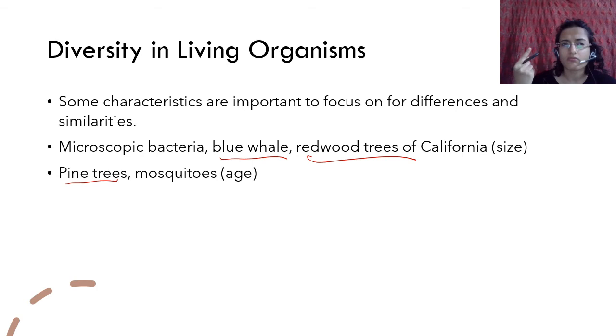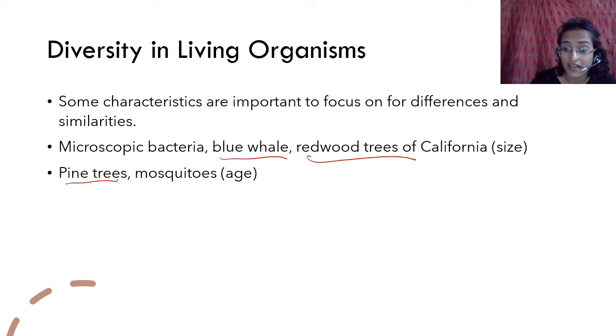There is one pine tree that has been giving rise to its own offspring by clonal propagation. I don't know if you know about that. But by clonal propagation, it has been existing as one single organism for the past 10,000 or so years. And that is so amazing. And if you compare it to something like a mosquito, which lives only for a few days, so this is